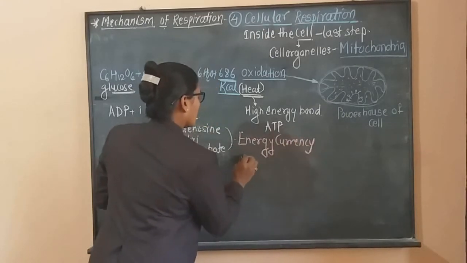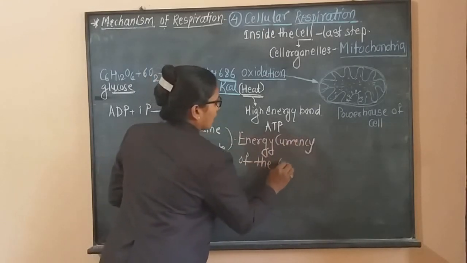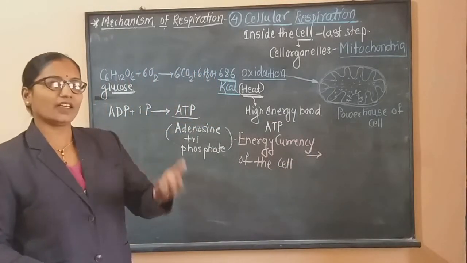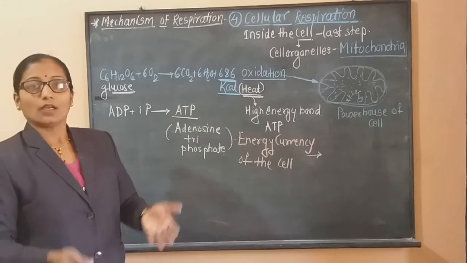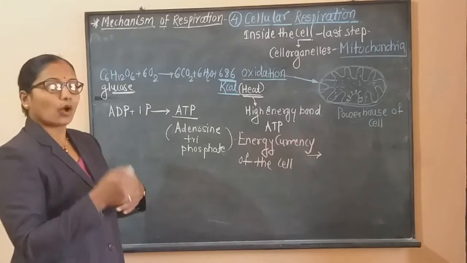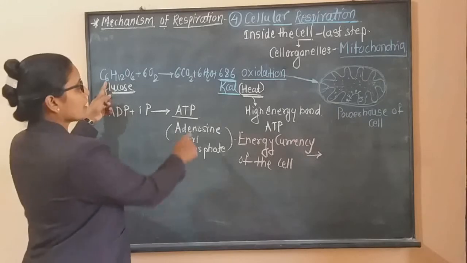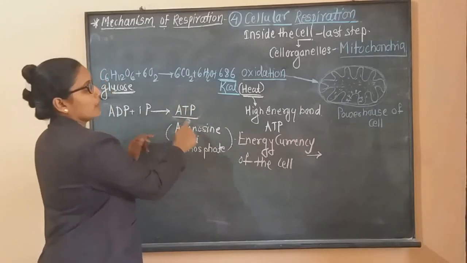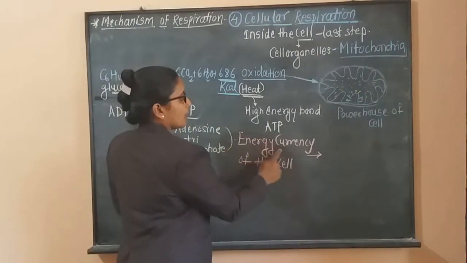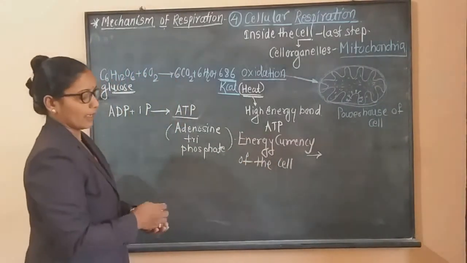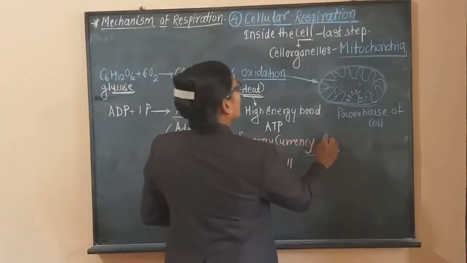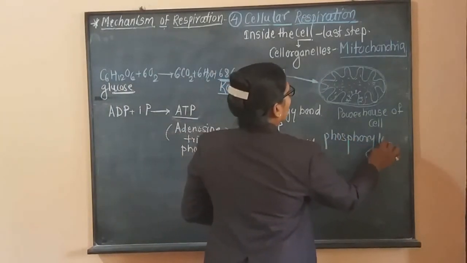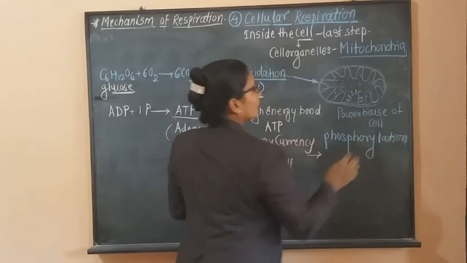currency of the cell. Whatever food we take is not directly utilized by the cell. This food is digested and the complex food is oxidized into the form called ATP. Hence ATP molecules are called the energy currency of the cell. And this is the second step, called phosphorylation. What is phosphorylation?